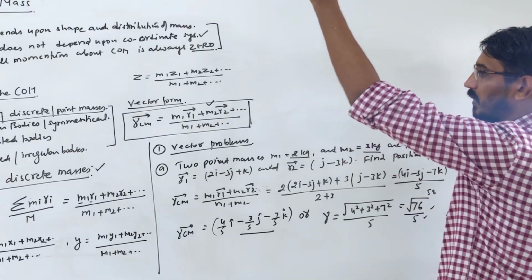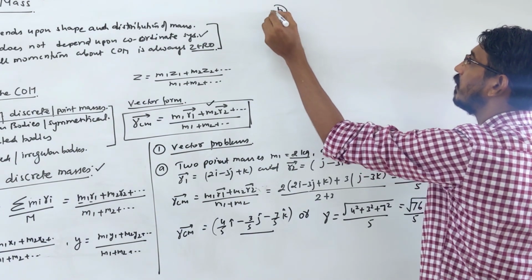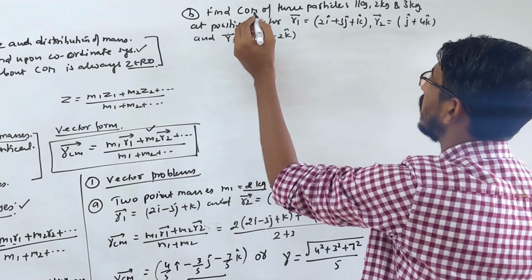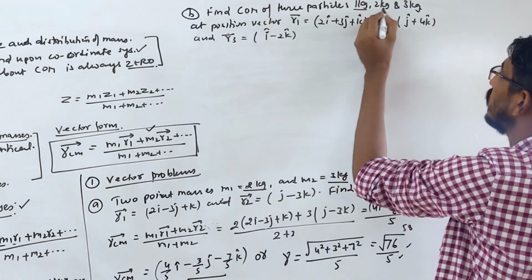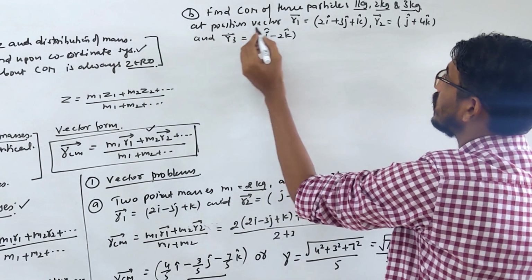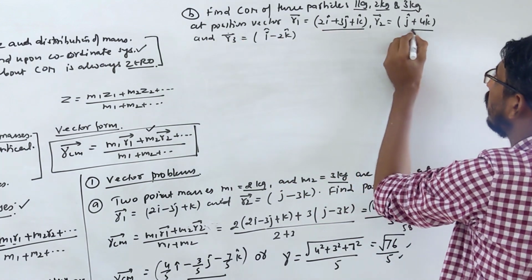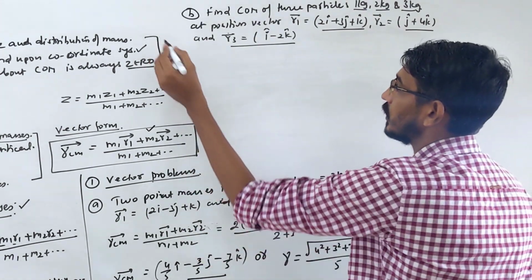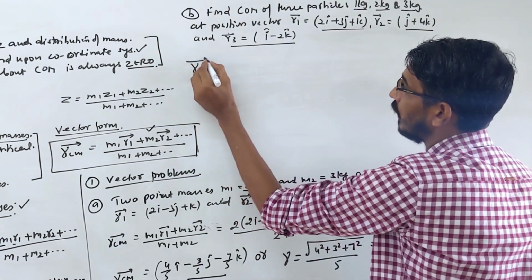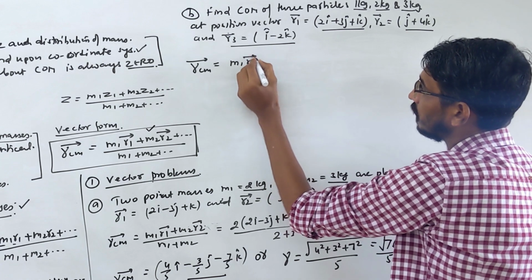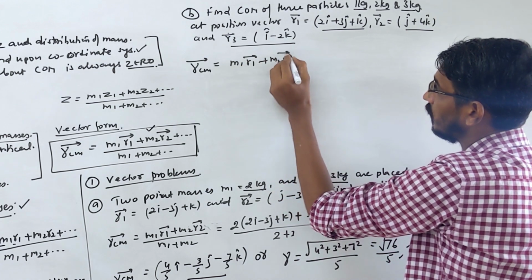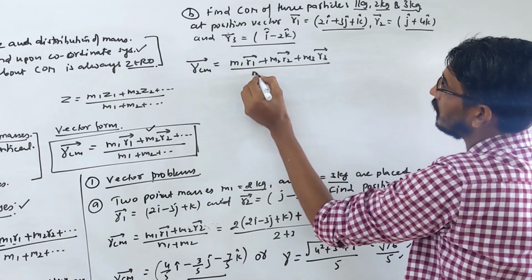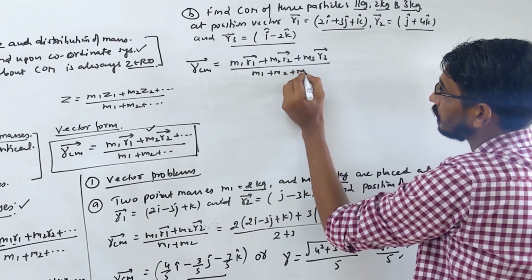Let's see one more question on vector form. Let's see the second problem. It says find the center of mass of the 3 particles of 1 kg, 2 kg and 3 kg at position vectors r1 vector given, r2 vector given and r3 vector given. Yes. So RCM vector will be simply equal to m1 r1 vector plus m2 r2 vector plus m3 r3 vector, divided by the sum of all masses, right?